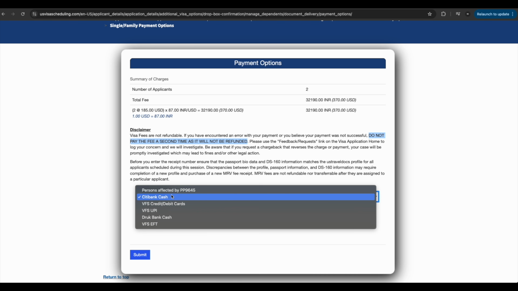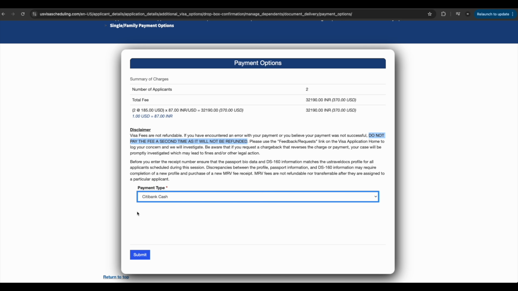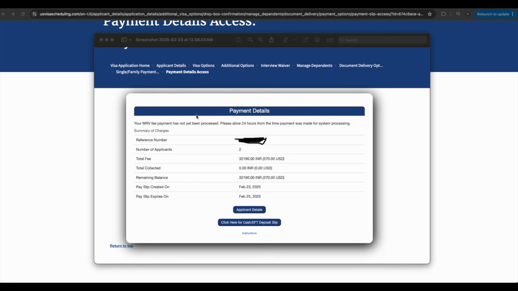So there are five options, I'm sorry: Citibank, VFS UPI, Druk Bank Cash, and VFS EFT. In my case, I have selected Citibank, so let's click on it. This is the final page with information regarding payment details. As you can see, we need to pay 32,190, and they say total collected is 0, remaining balance is 32,000, and they will recreate the payment receipt on the 23rd, which will expire on the 25th.